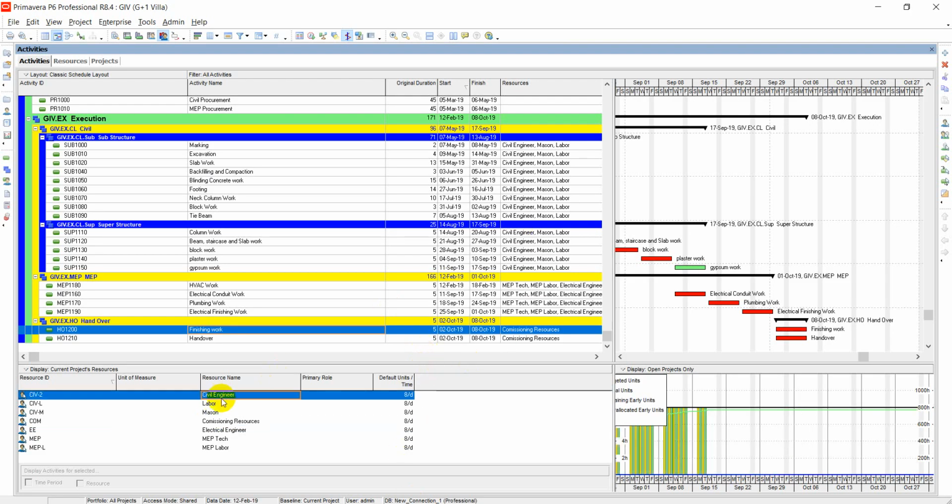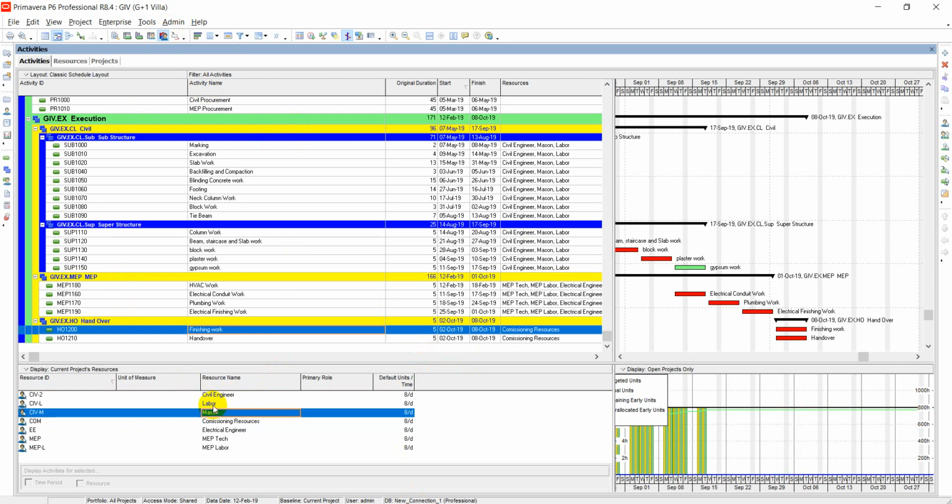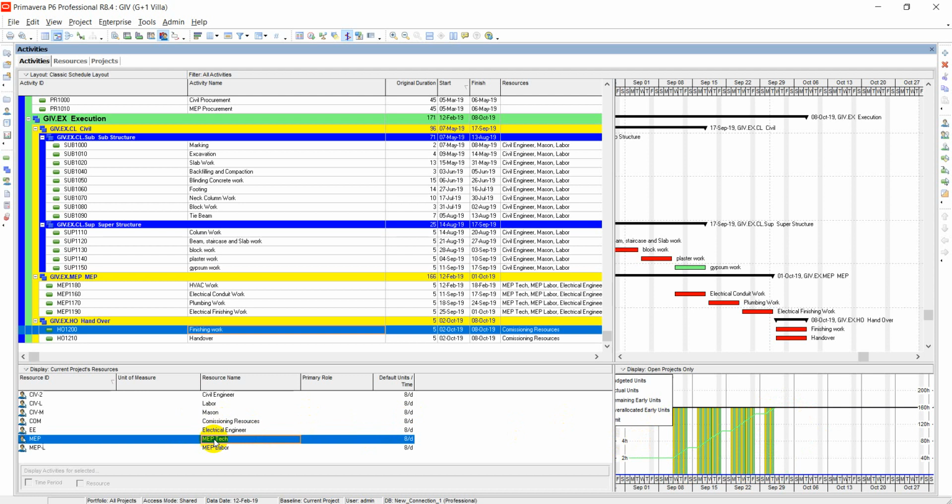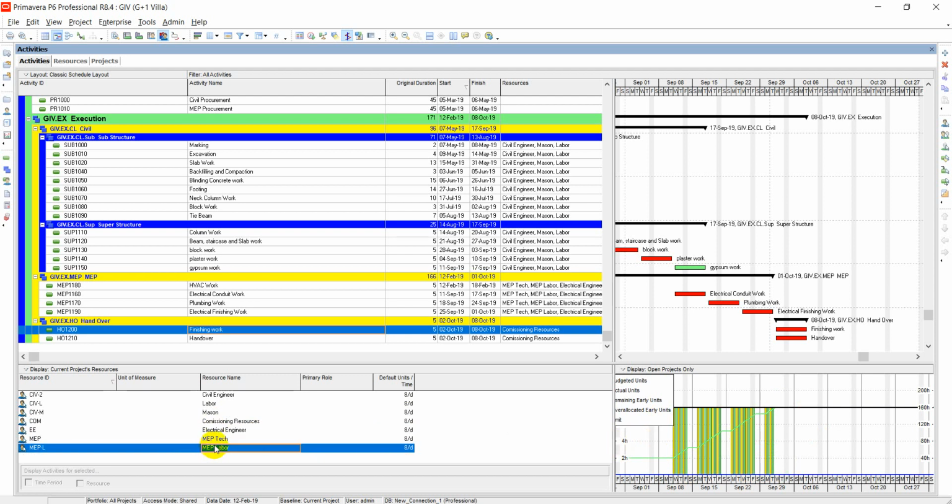This is our PrimaVera software. First we have to check our resources. Check this box, resource usage profile. Then here civil engineer is not over allocated, labor not over allocated, mason not over allocated, commissioning resources are over allocated. Here see these red ones mean they are over allocated. 8 hours are standard hours and they are working for another 8 hours. Electrical engineer not over allocated, MEP technician not over allocated, MEP labor not over allocated.